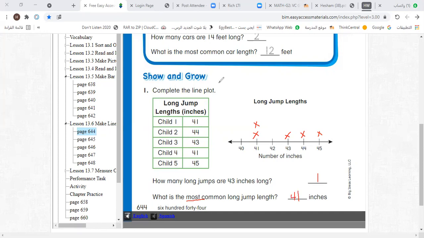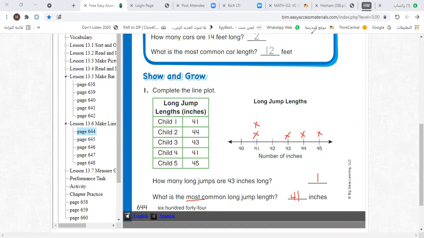Now, my dear students, before moving to the next page, I'll explain this again. Child 1, the jump of child 1 equals 41 inches. So we make a plot above 41. Child 2, 44 inches, so a plot above 44. Child 3, 43, a plot above 43. Child 4, 41, a plot above 41. Child 5, 45, a plot above 45. Now you can easily answer these questions.